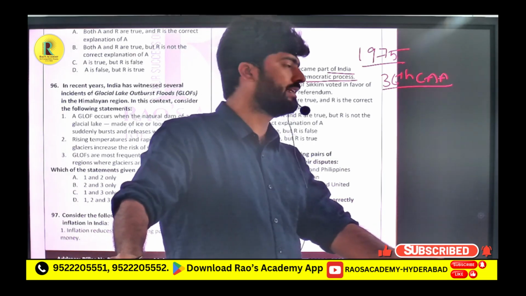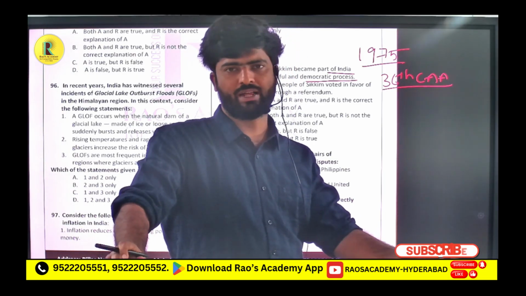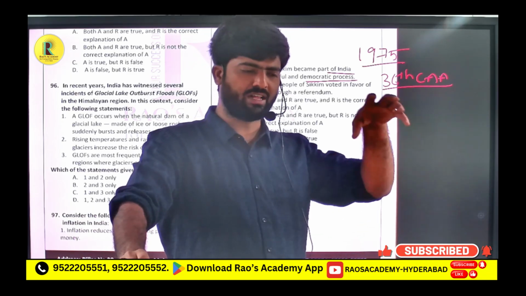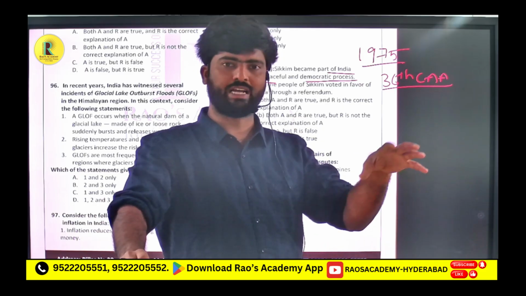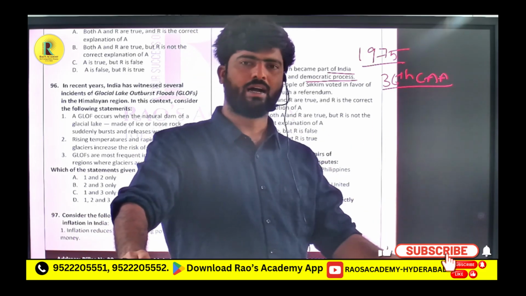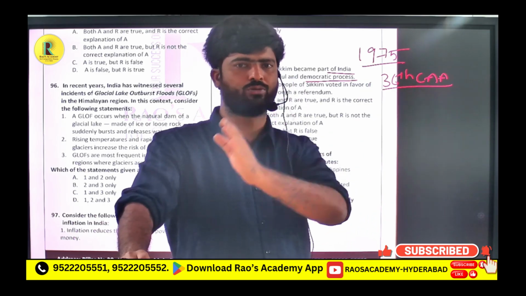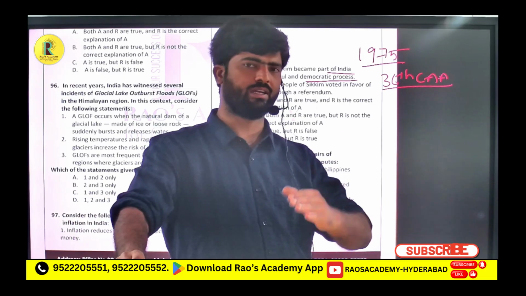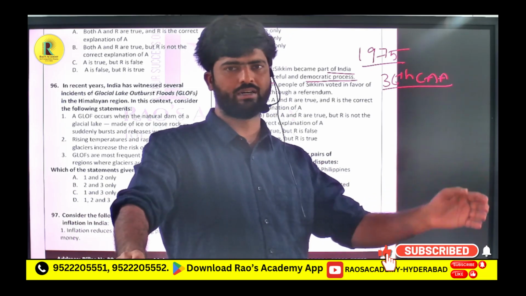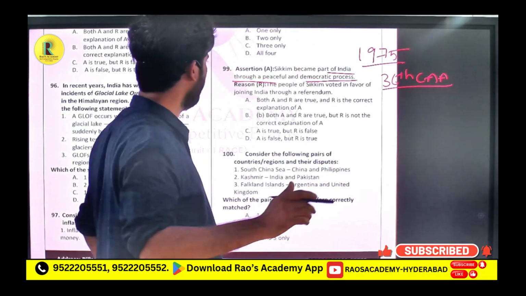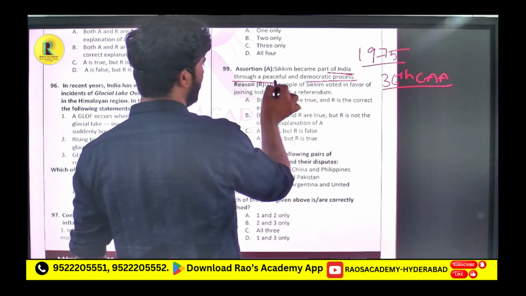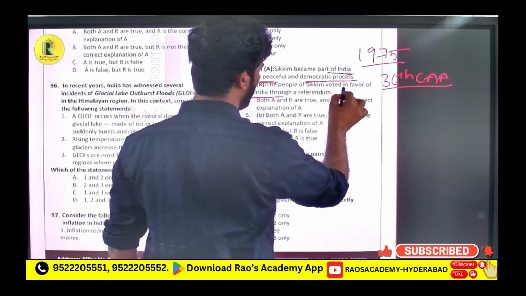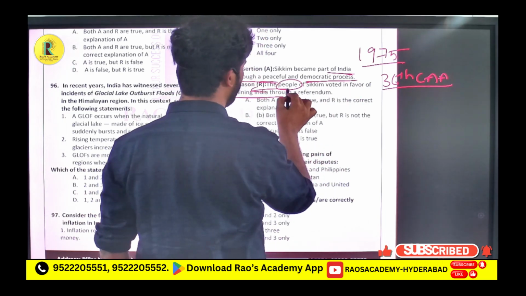Before 1975, people did not like the rule of that king, so they revolted against the king, and a referendum was conducted in Sikkim to join India or to stay separate under the king. Most of the people voted to join India. So through the referendum, India included that part, and the monarchic rule was abolished. So Sikkim became part of India through a peaceful and democratic process. The people of Sikkim voted in favor of joining India. The people decided.